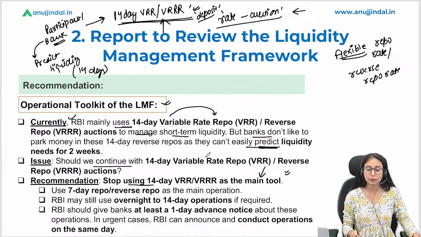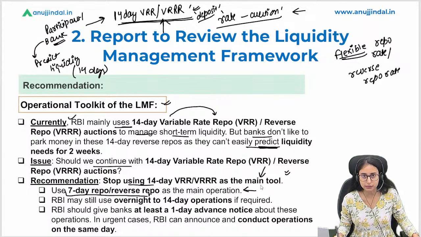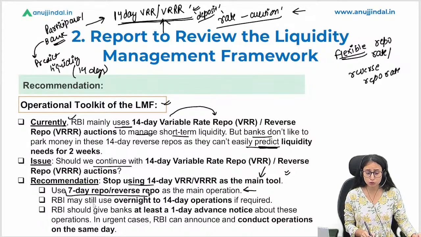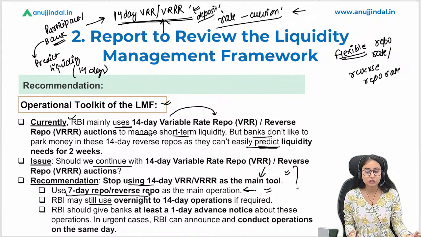We are going to replace it with a 7-day VRR option as the main operation for banks and the participants. Okay. So the RBI may still use the overnight and 14-day operations, but the main operations from now onward will be 7-day VRR.